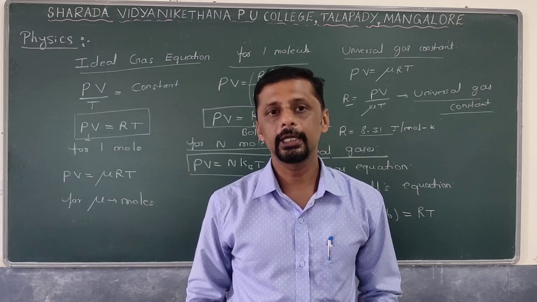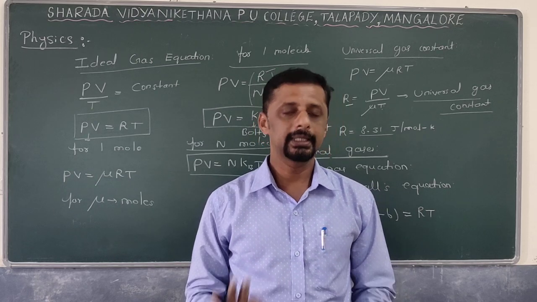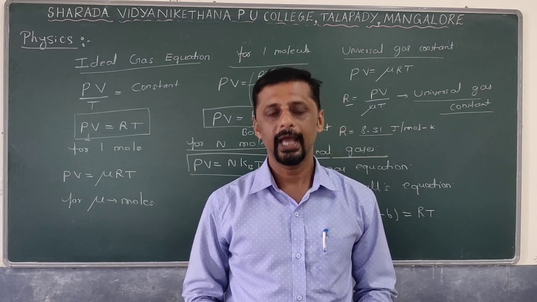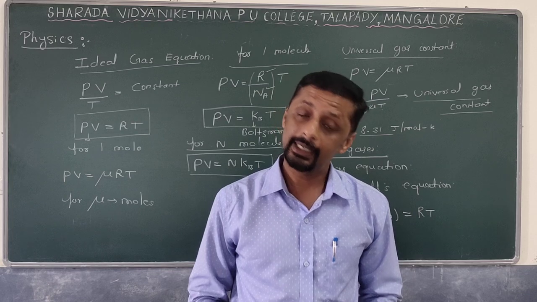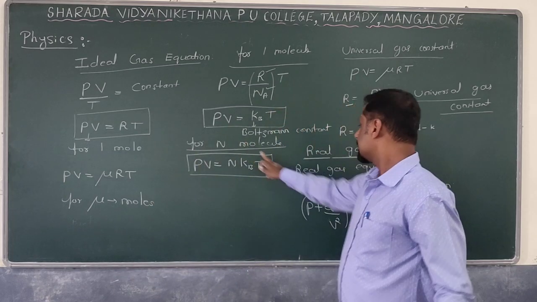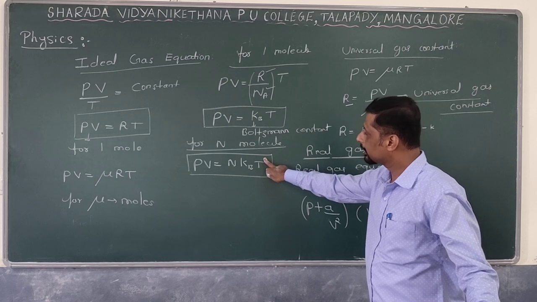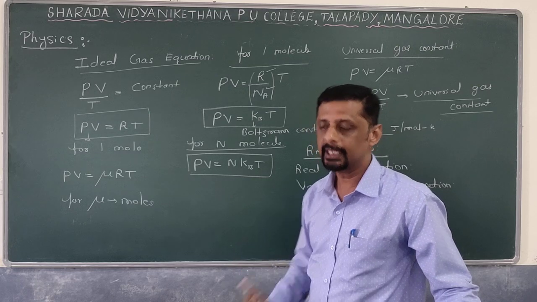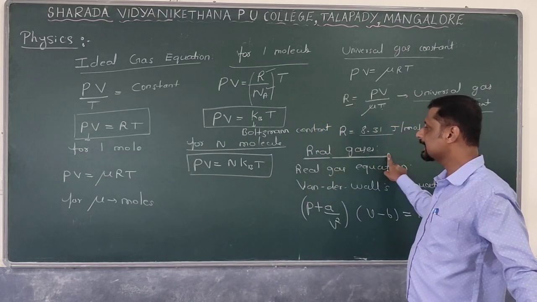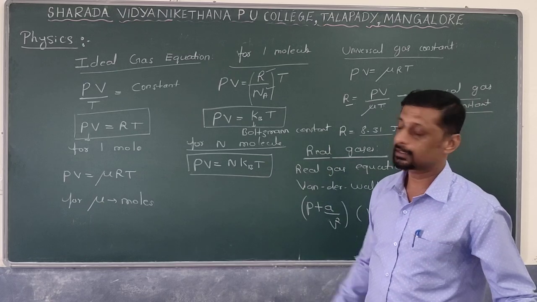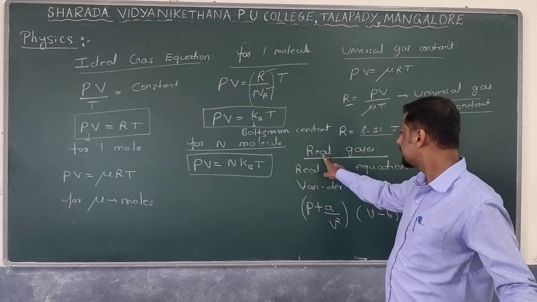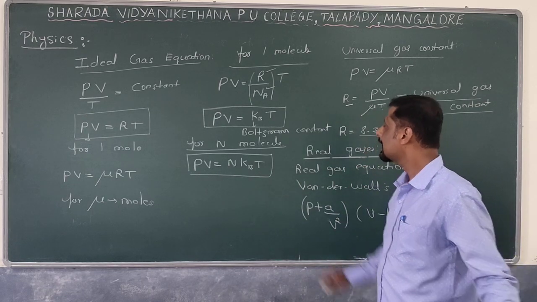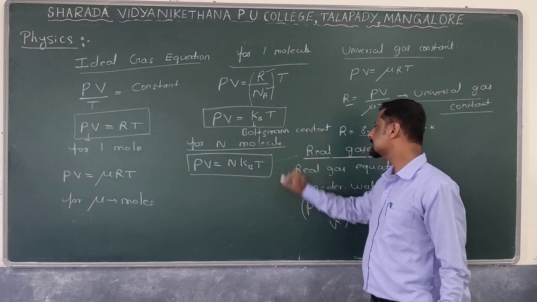There will not be any intermolecular force of attraction, but actually we know that there exists a small intermolecular force of attraction that may not be negligible. We cannot consider that force as negligible. The ideal gas equation is formulated by considering that there is no intermolecular force of attraction between the gas molecules. But in real gases, the gases present in our nature, they do not obey the gas laws. That means in real gases there exists what? Intermolecular force of attraction between the gas molecules, and hence the ideal gas equation is not applicable for what?